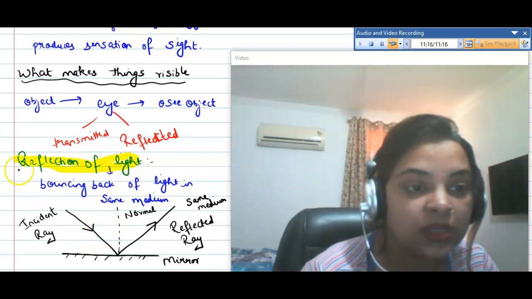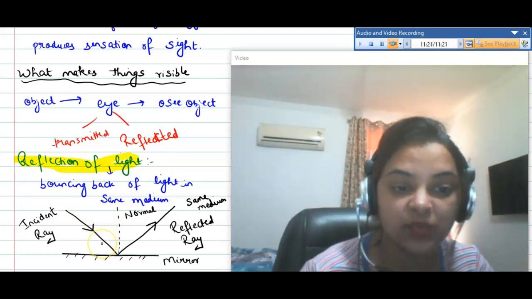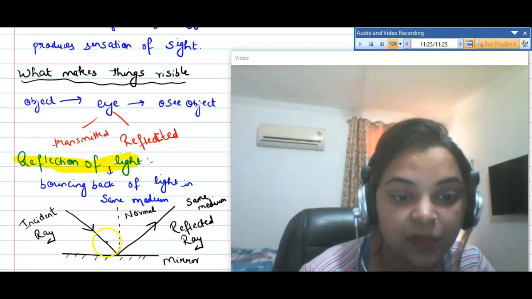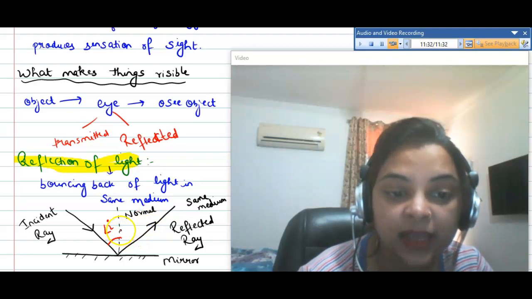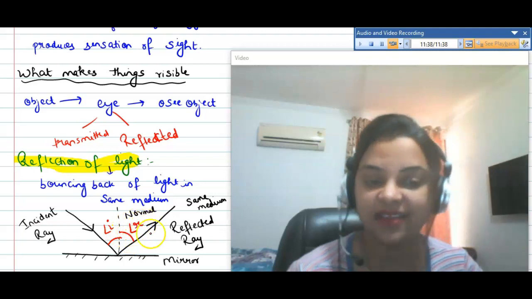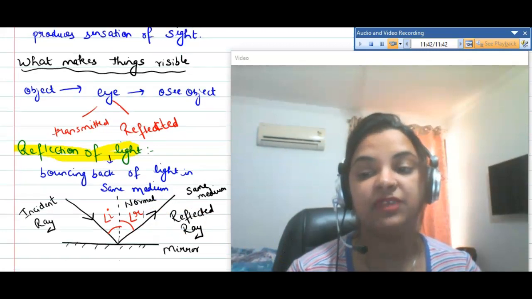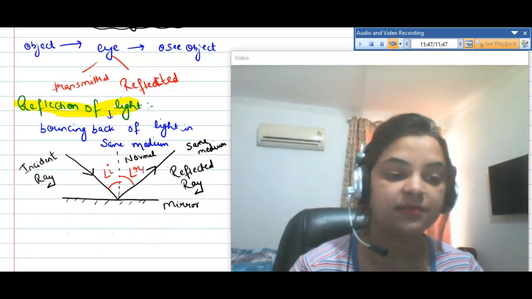Another terminology is related to it: the angle made by the incident ray with the normal is called the angle of incidence, and the angle made by the reflected ray with the normal is called the angle of reflection. So these are some terminologies of reflection. This is how reflection takes place on a polished surface, right?